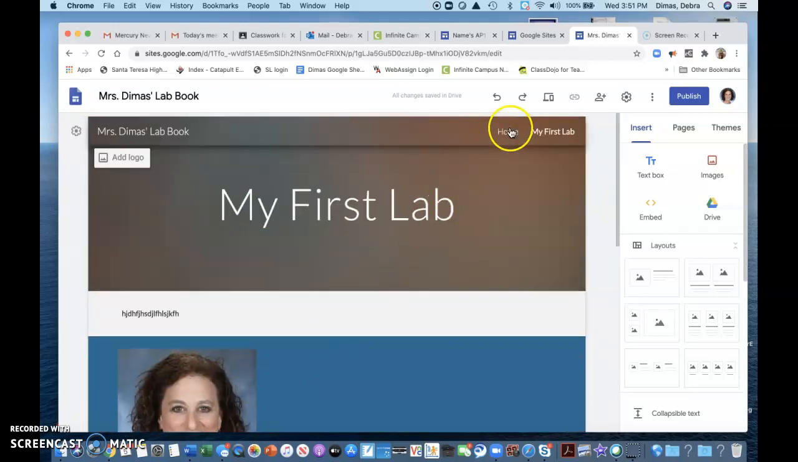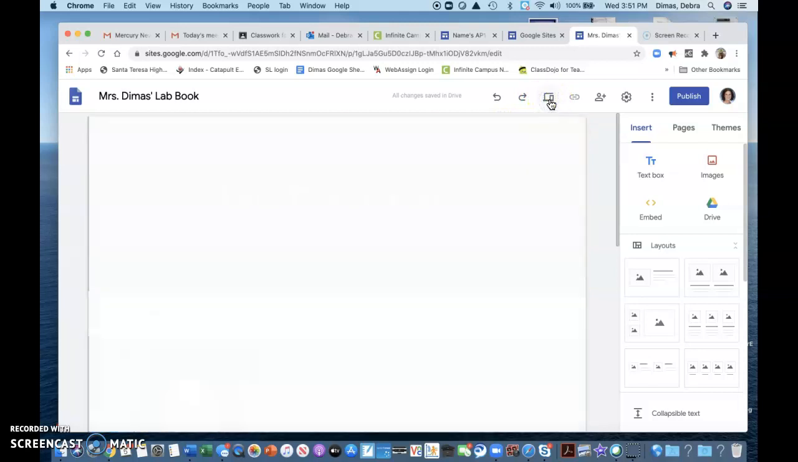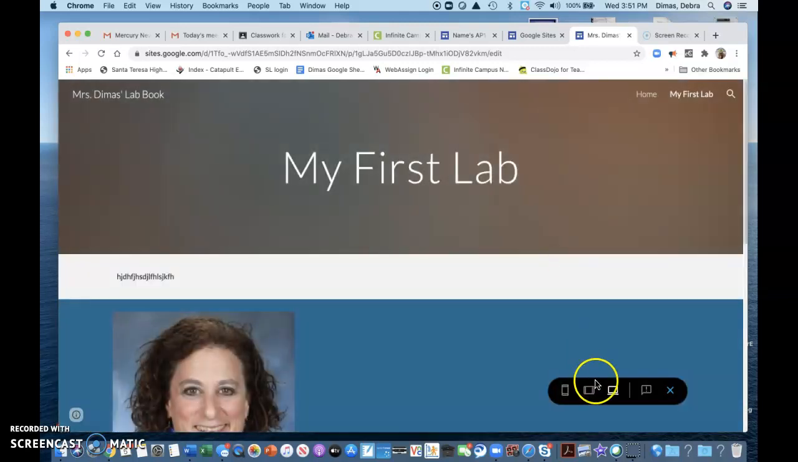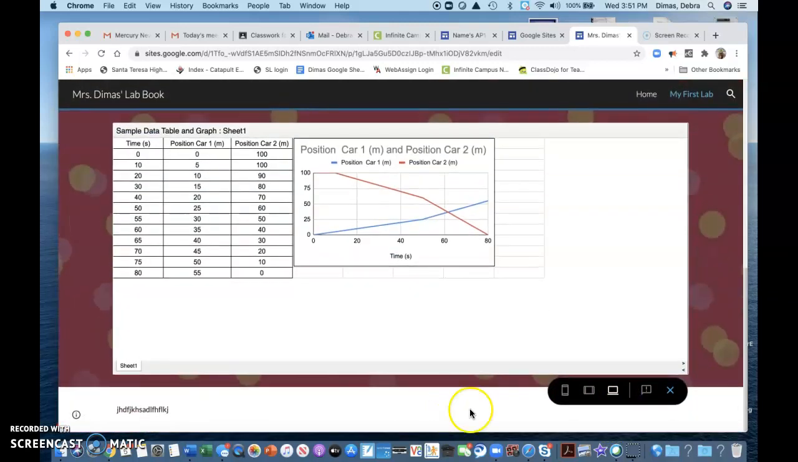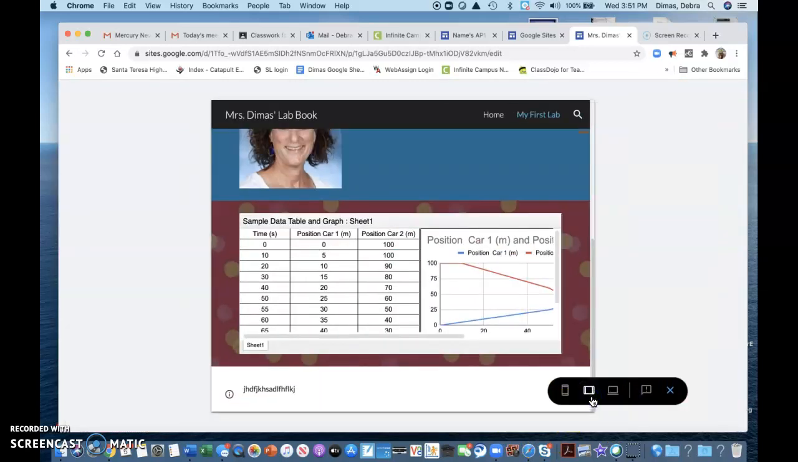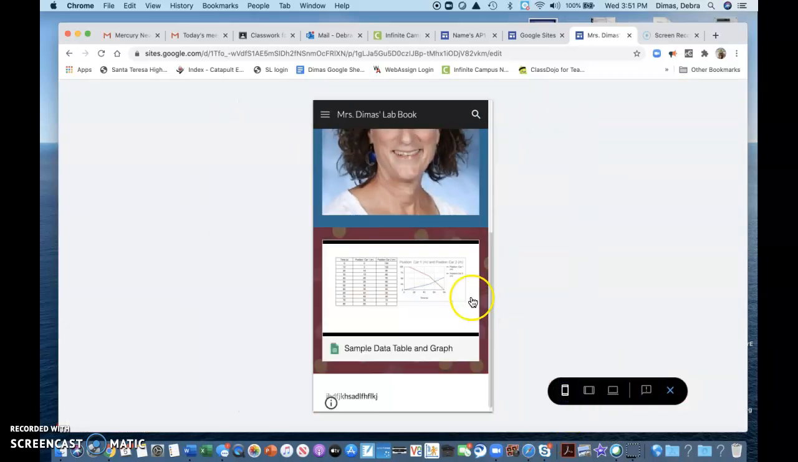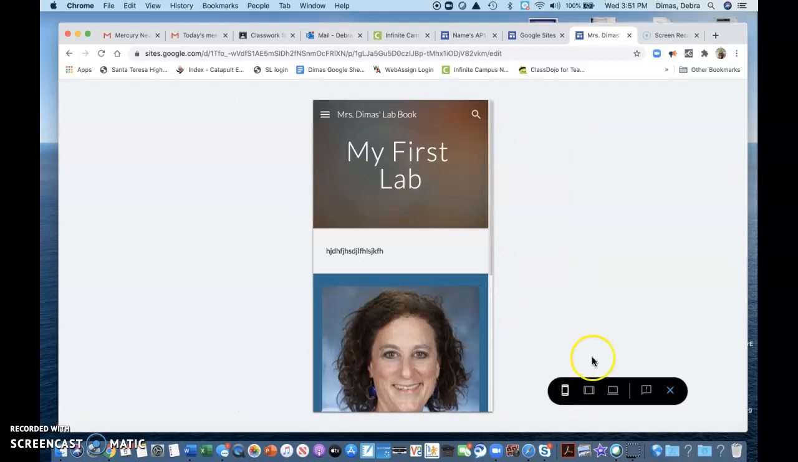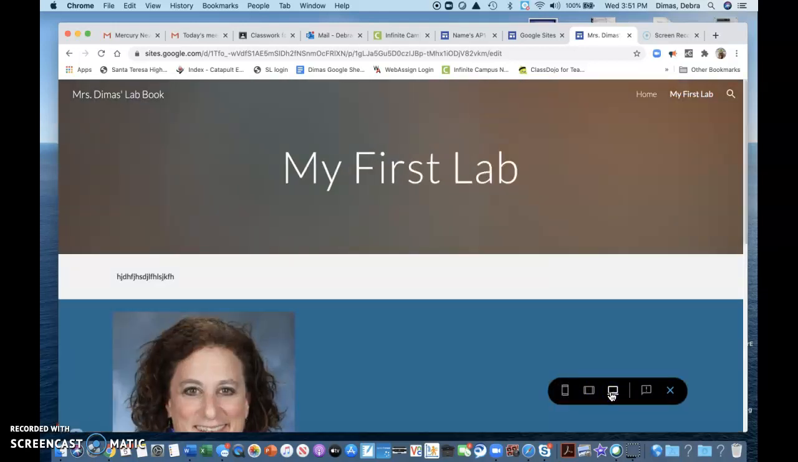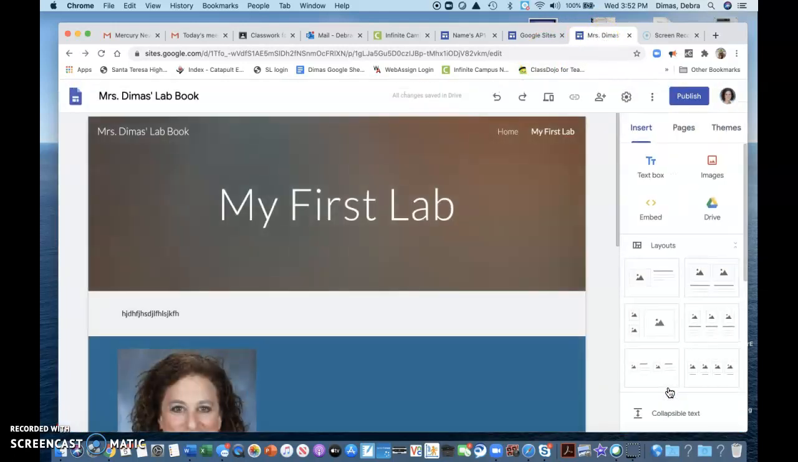If I want to see what it looks like, I can preview it, right? And this would be what it looks like on a desktop. This is what it would look like on a tablet, and this would look like on a cell phone. For the most part, I'm going to be viewing them on a desktop, so that's fine. And then I can just close that view if I'm done with that view.